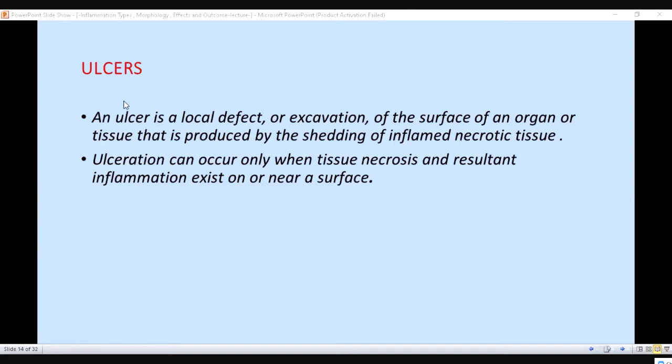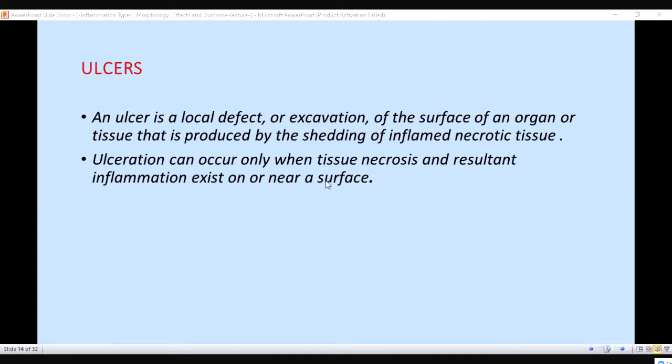Now, what is ulcer? Ulcer is a local defect or excavation of the surface of an organ or tissue that is produced by shedding of inflamed necrotic tissue. It can occur only when tissue necrosis and resultant inflammation exist on or near the surface. This can also be asked as a short note or in question form. You should know what is ulcer.